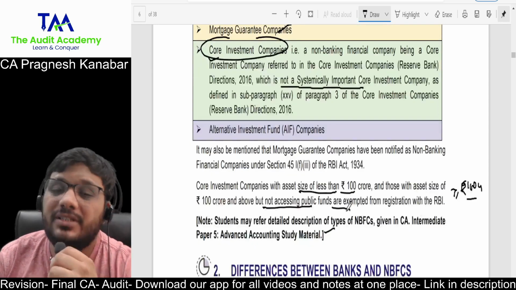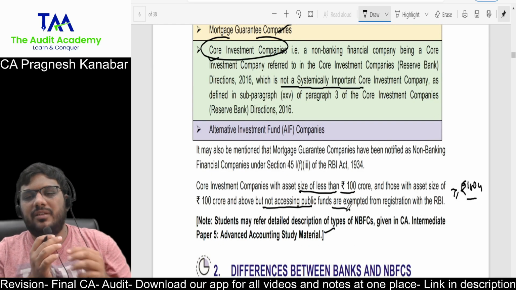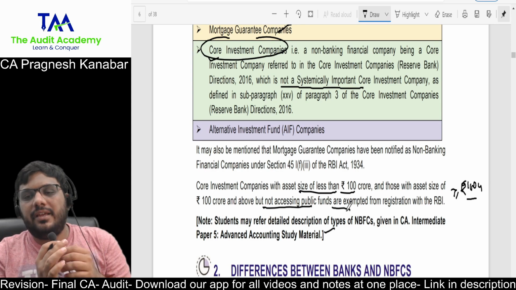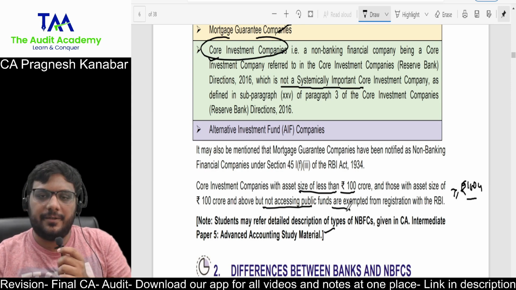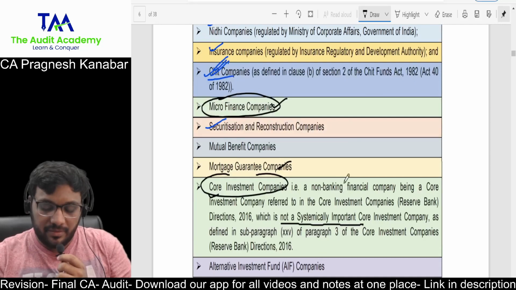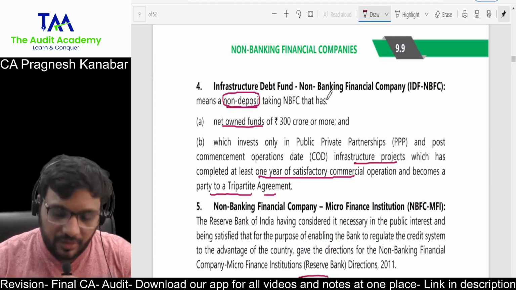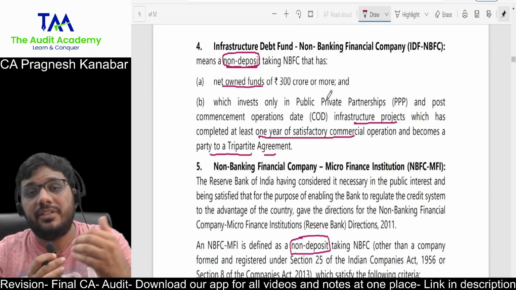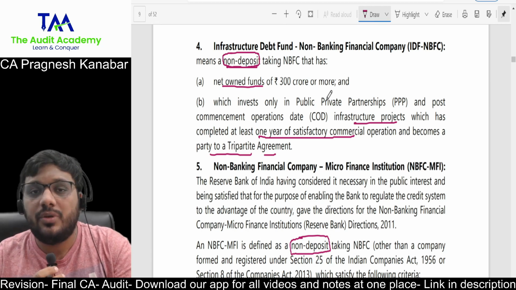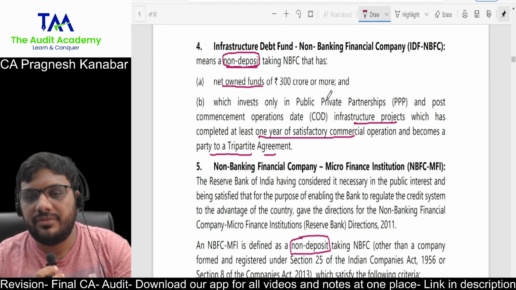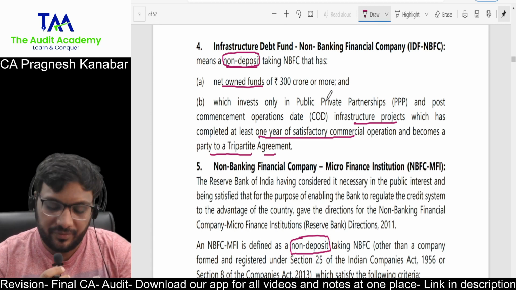Now, these are only selected lines they have printed over here from Inter-CA books. So at least for those lines, I want you to be very clear. The types of companies over here, I'm just giving the types of NBFCs in a fast briefing so that at least you are aware that these are different types of NBFCs given in your Inter-CA Advanced Accounts book.